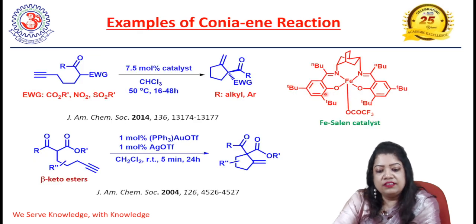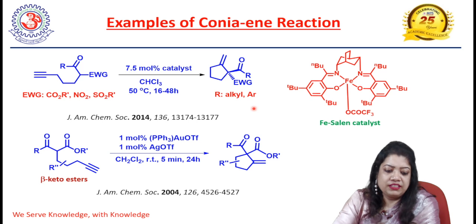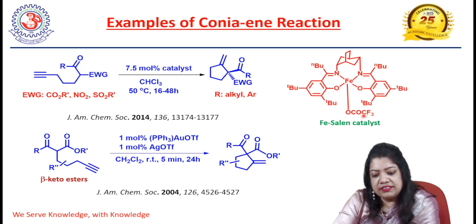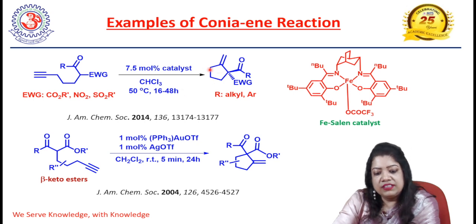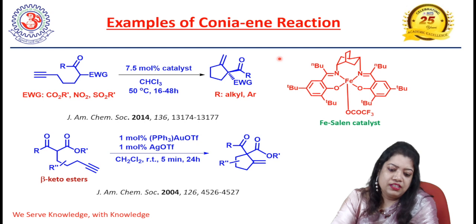Now there are a few examples of Conia-ene reactions shown here. In the first example, that is the one published in 2014, one carbonyl group and one alkyne moiety are present in the same molecule in presence of one electron withdrawing group, and in presence of iron salen catalyst, it will undergo Conia-ene reaction to form this 5-membered ring having one exocyclic double bond, and also other side chains.